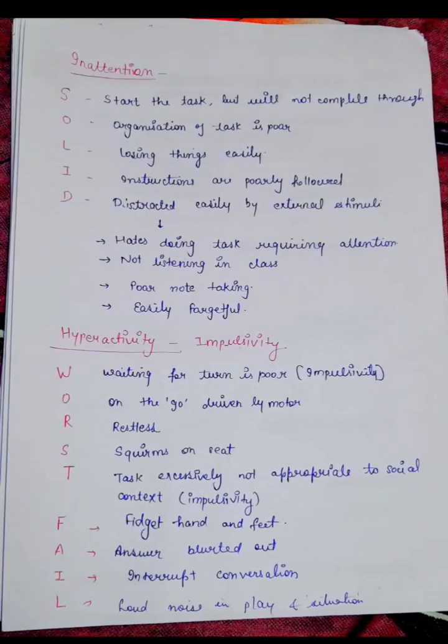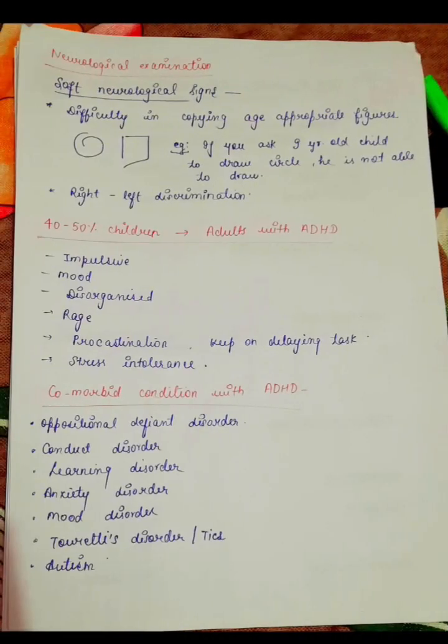We have seen inattention and hyperactivity, how we can understand the child is inattentive and hyperactive. Then there are certain neurological examinations, like soft neurological signs.